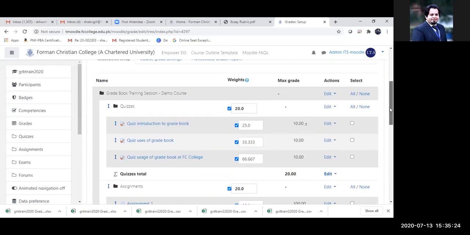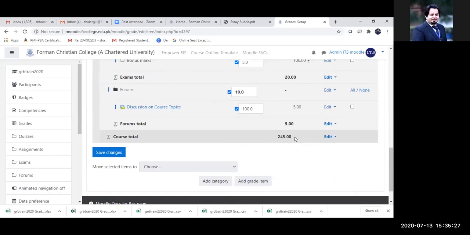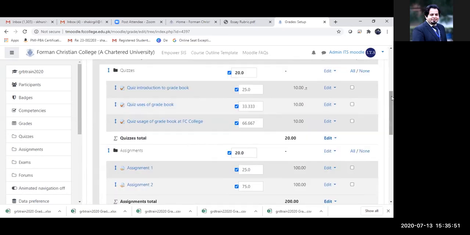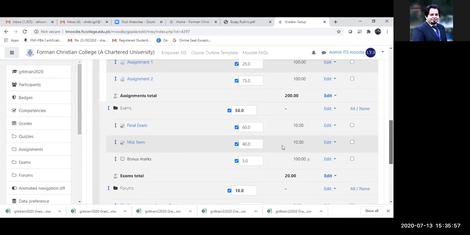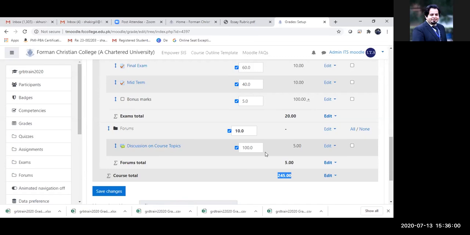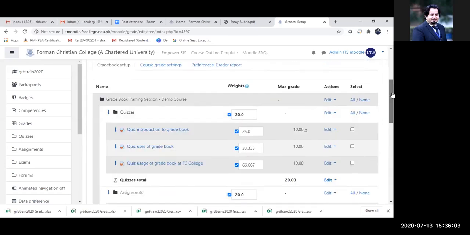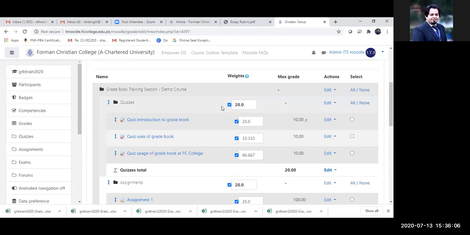See, the max grade over here, if I look at the total, the course total is 245. Because it is a numeric number, it is not a percentage. This is something that confuses all the instructors. I was confused myself, and I was really annoyed when seeing this number, that why the course total is now not coming down to 100. This is because these are all the scores, right? The max grade are the numeric scores. These are not percentages. Everything that you're looking at in the course is out of 100%. And I can show you how. See, let's first view the categories. Forget about the grading items.